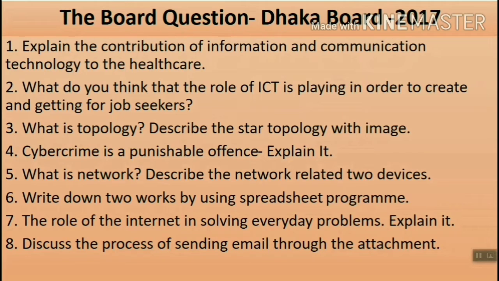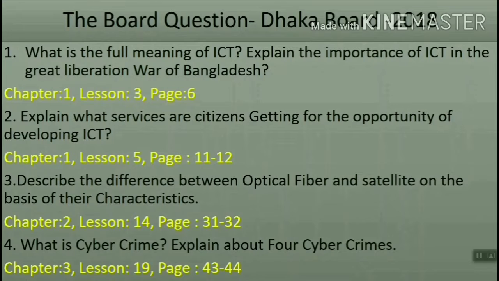So it's interesting. Just one, before the year there was 3 questions from our chapter. Now there is 1. So I will discuss this chapter. I will discuss this question further. Before that, how important role was played by ICT in the Great Liberation War. We will see a video clip first.